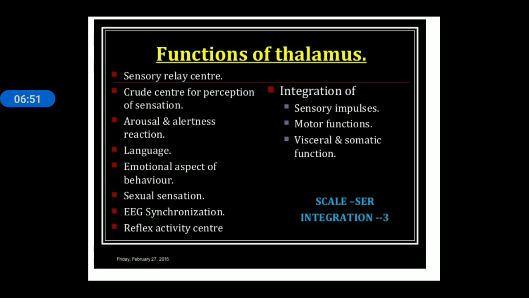Now, function of thalamus. The function of thalamus is that it is a sensory relay center. It is the crude center for perception of sensation. Means the information received by this area, you can say the perception is done by the thalamus area. Alertness, language, emotional and sexual behavior, and reflex activity centers are located in the thalamus part. And some sensory impulses, motor functions, and visceral and somatic functions are also under the control of this thalamus part